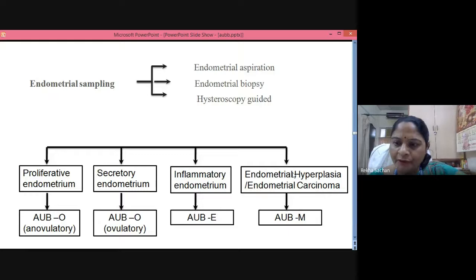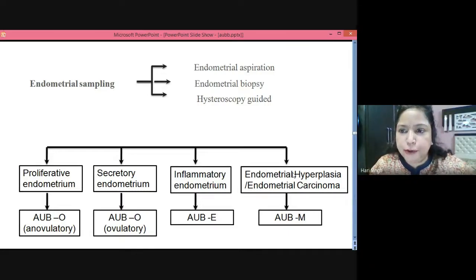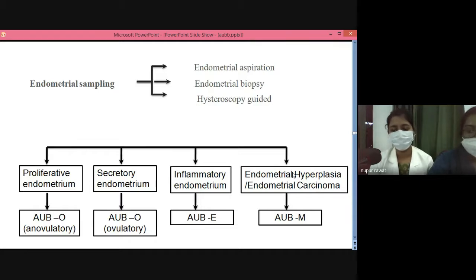Which type of progesterone is preferred? In this patient, will you prefer estrogen therapy? No, ma'am, if the endometrial thickness is increased, we will prefer progesterone therapy. And ma'am, norethisterone is the most common drug which we use, and we can give norethisterone to this patient, 5 mg TDS, on continuous therapy.